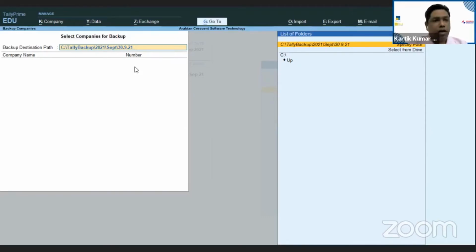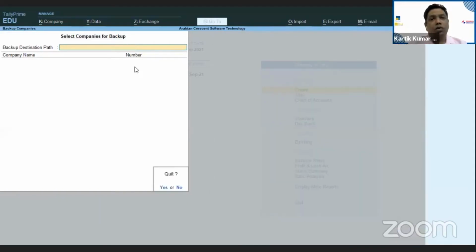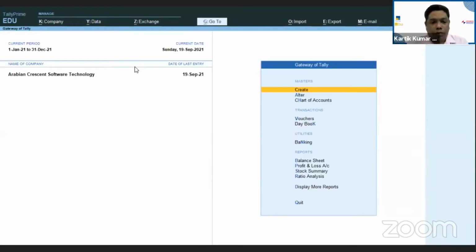And apart from that, you can very well take the backup manually. So this is how you can take the backup option. Now, this is the first frequently asked question.